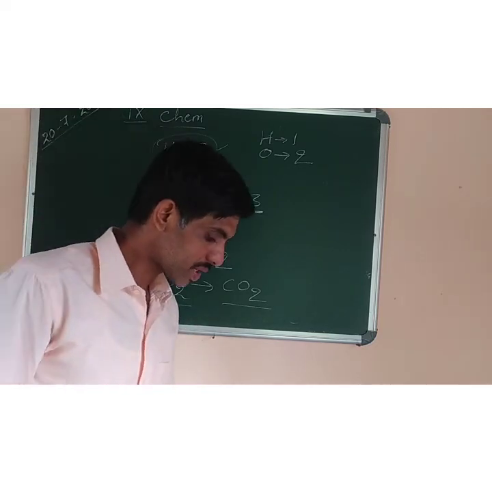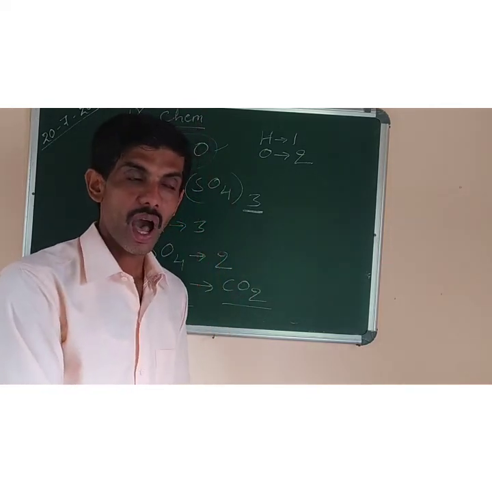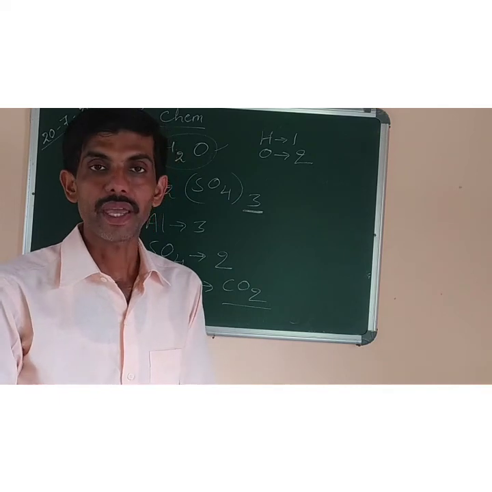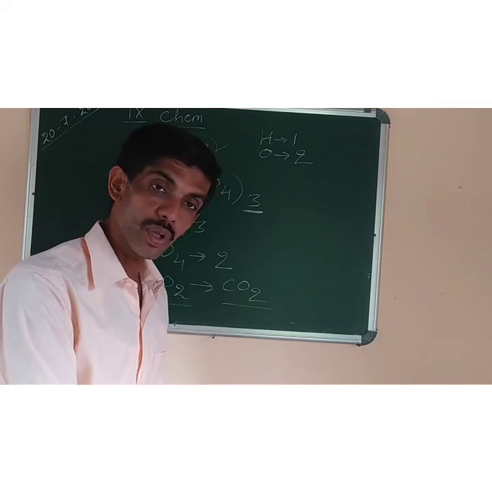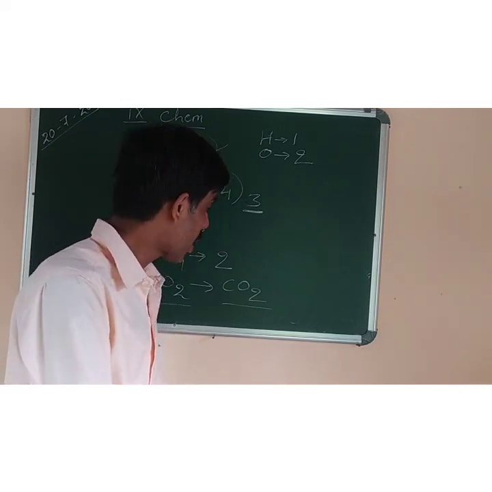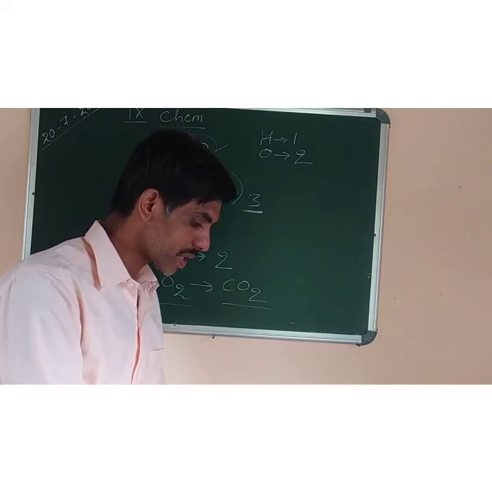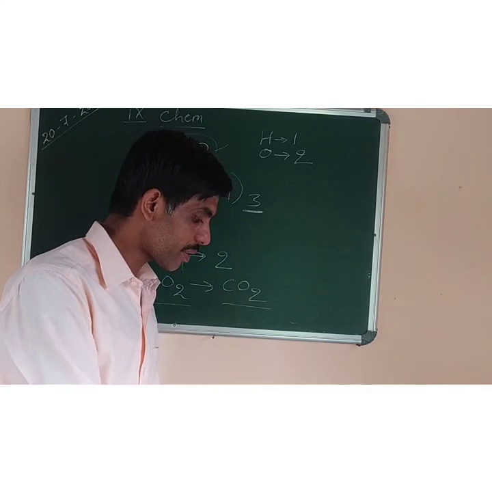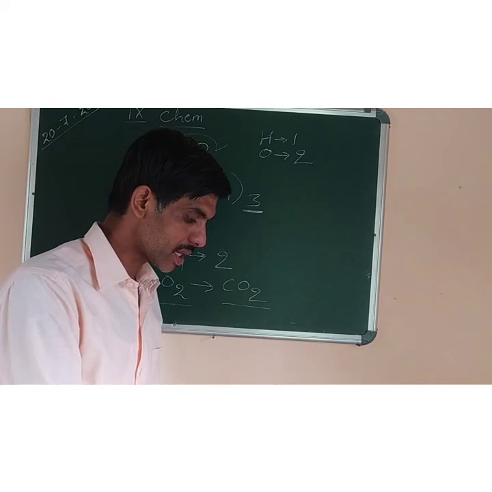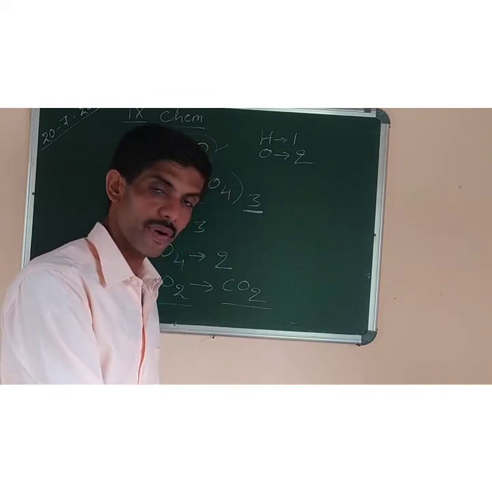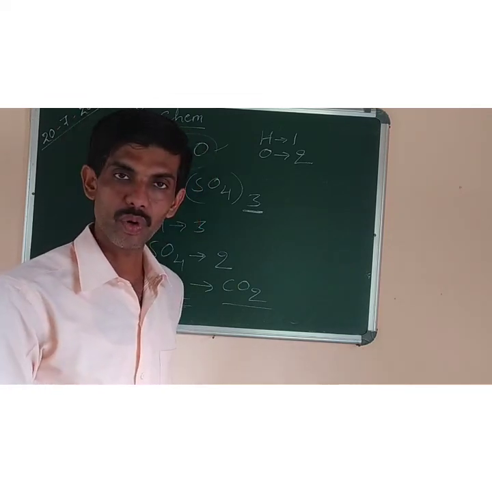Got it? In the next class, we will study balancing of chemical equations, how to balance a chemical equation by the hit and trial method, and then we'll also study the rules of writing a chemical equation, what the methods are, and then some questions based on them. Then what information is conveyed by a chemical equation, then what is relative atomic mass, and then this chapter will be completed. Molecular formula, how to determine the molecular formula. Two or three points are left, and this first chapter will be over.